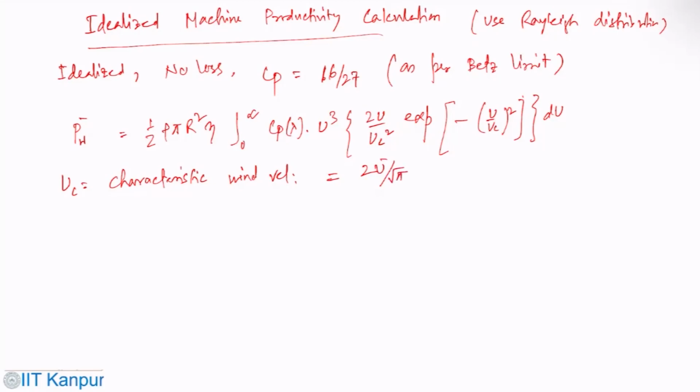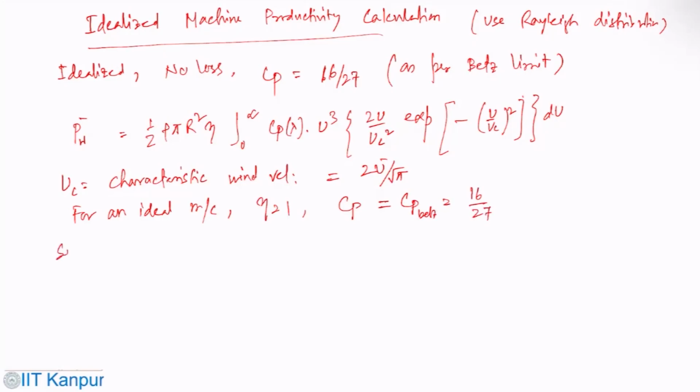Now for an ideal machine, eta equals 1 and Cp equals the Cp Betz limit, which is 16 by 27.